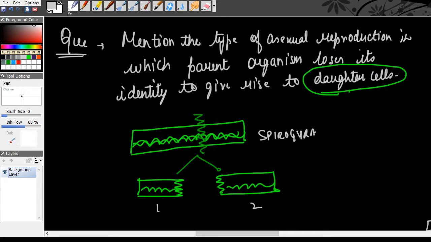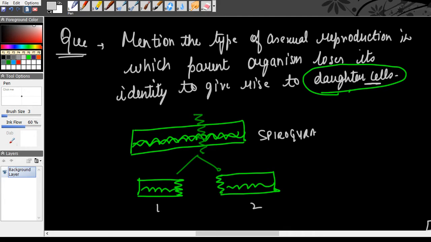But number 1, these are not cells. These are multicellular organisms. First and foremost, they are not cells. So again, this is ruled out. Fragmentation cannot be the answer because they've asked daughter cells, not daughter organisms. So here make sure that fragmentation is not the answer.